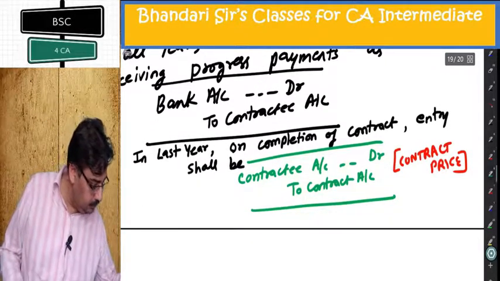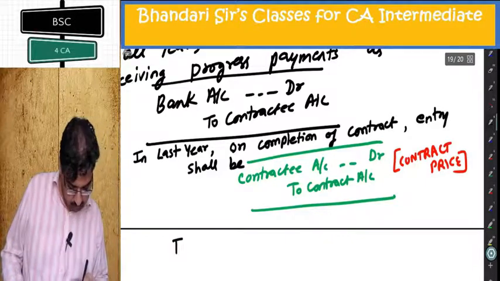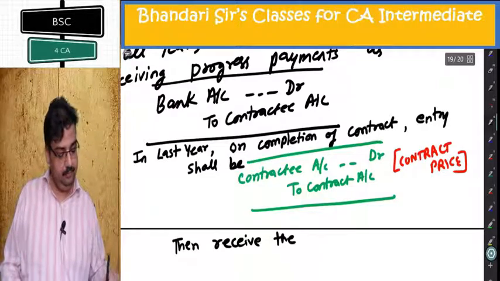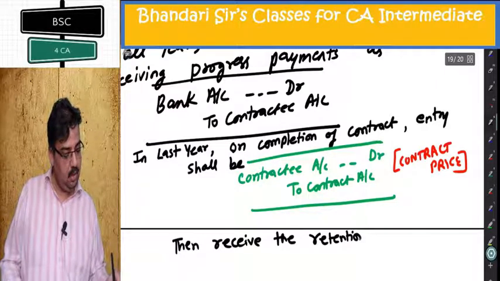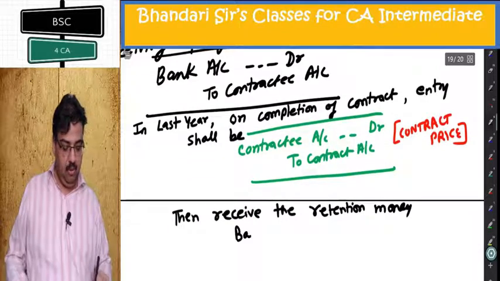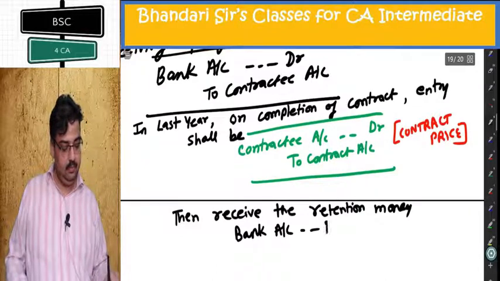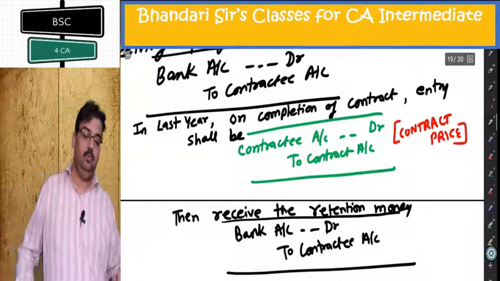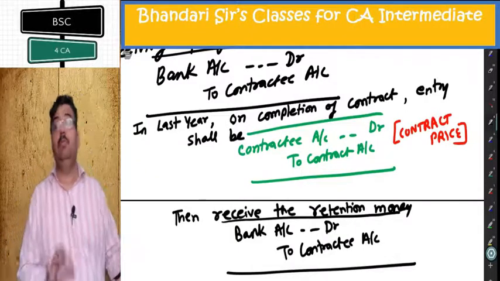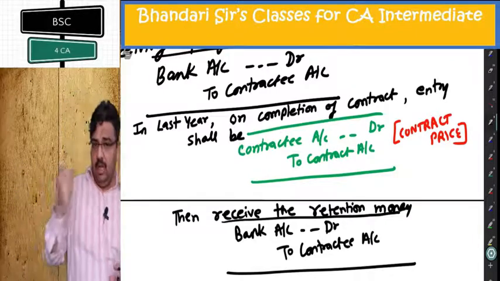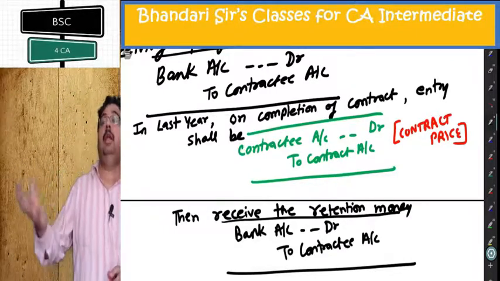Then receive the retention money. Entry is bank account debited to contractee account. Now, very simple, contractee account will be closed once the retention money is also received. So every year you are passing entry bank to contractee, bank to contractee, bank to contractee.